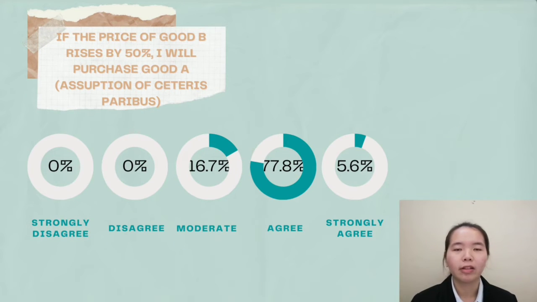Statement 3 is: if the price of good B rises by 50%, I will purchase good A. Under the assumption of ceteris paribus, the relationship between good A and good B is that of substitute goods. Thus, when the price of good B increases, the demand for good A will increase. Most respondents agree with the statement and follow the theory of demand.